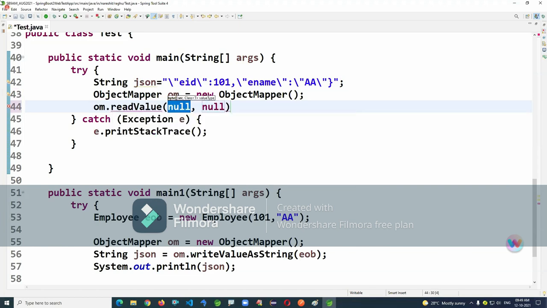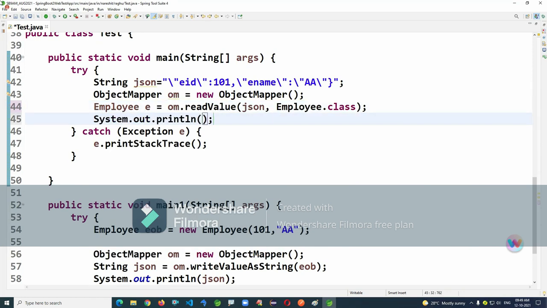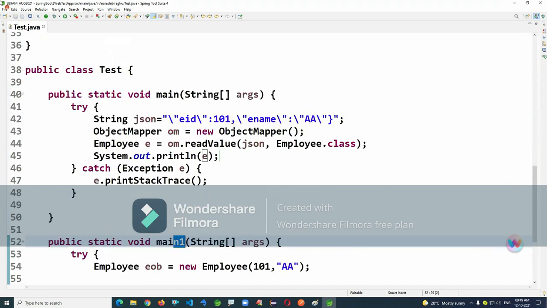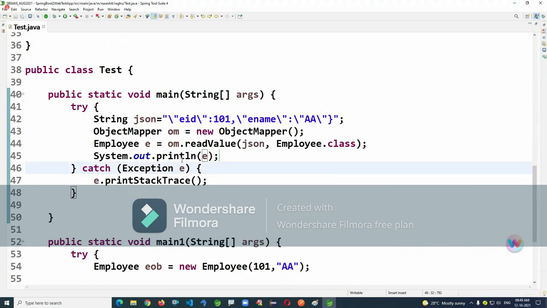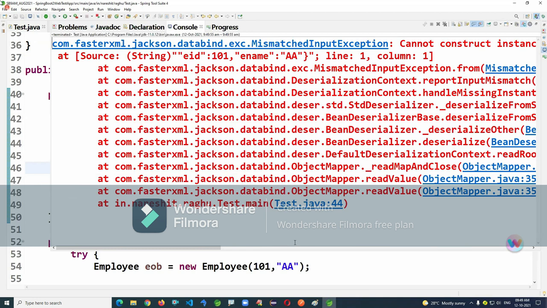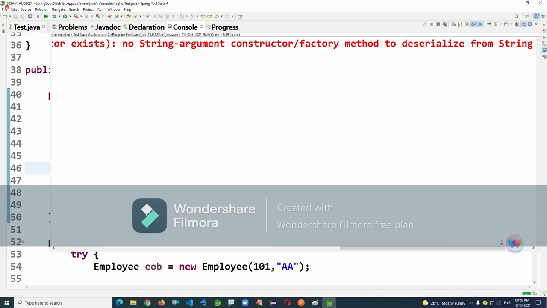I'm passing the JSON and the class I want it converted to: the Employee class, which returns an Employee object. This is the main method I wrote, and this main method will be executed. The Java application says it cannot construct an instance of Employee, no String constructor or factory method to deserialize from.